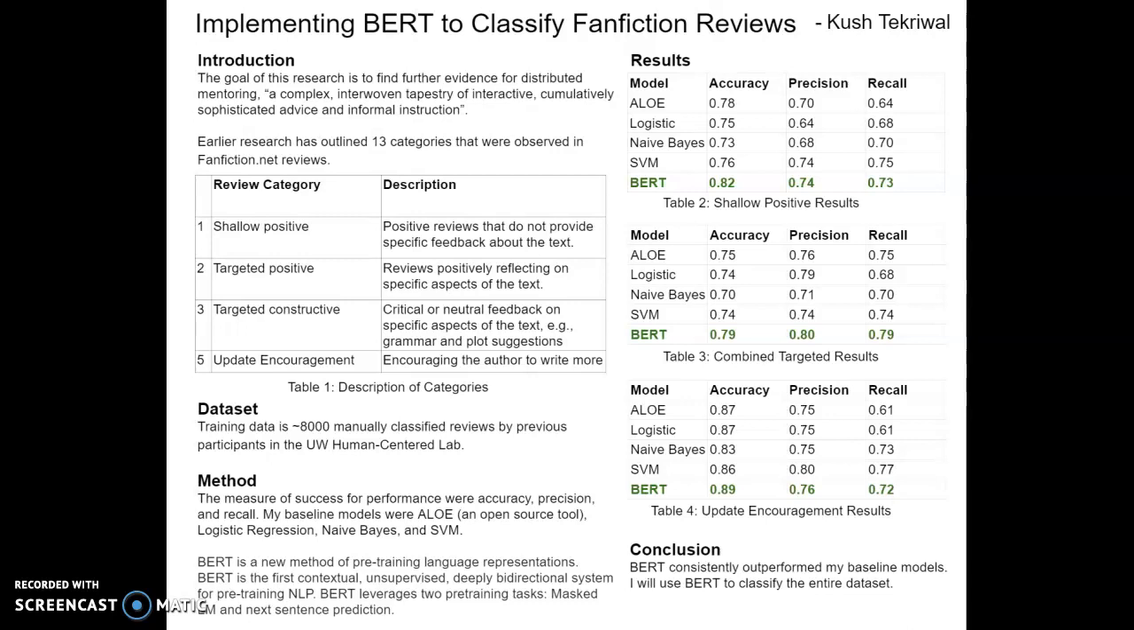The entire data set in our database contains nearly 150 million reviews, and the next step is to classify all these reviews using this BERT model. With these categories defined, we can now answer questions that inform the community on how to effectively impact and interact with each other. For example, we can now answer questions such as, do substantive targeted reviews improve the author's writing? Thank you, and I hope you enjoyed my presentation.